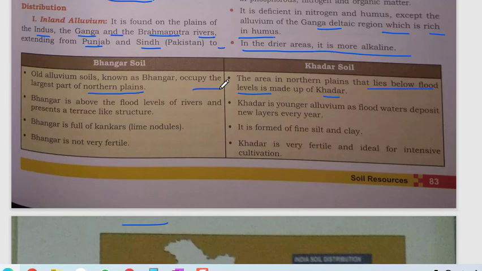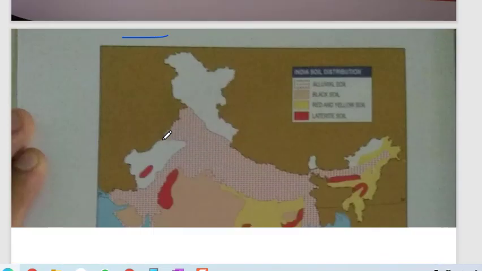Khadar is younger alluvial, as the flood water deposits a new layer every year. It is formed of fine silt and clay, and Khadar is very fertile and ideal for intensive cultivation.